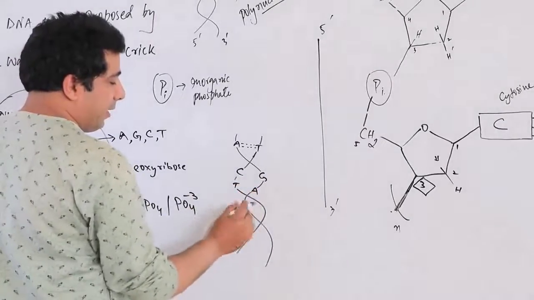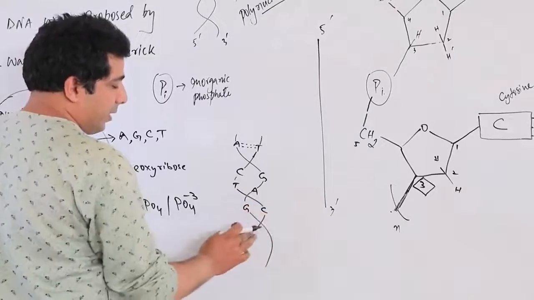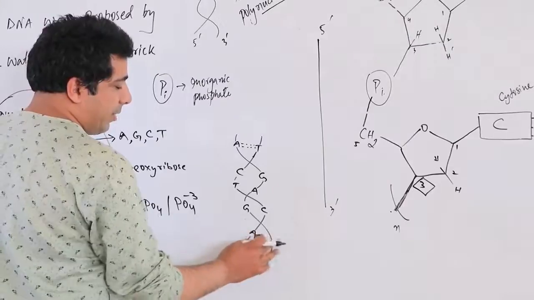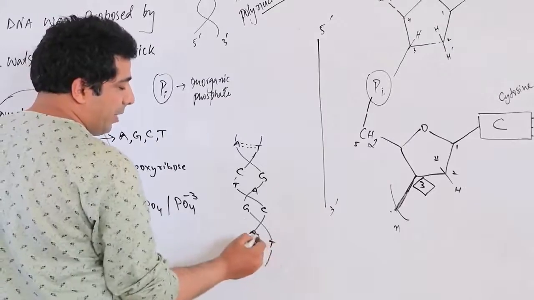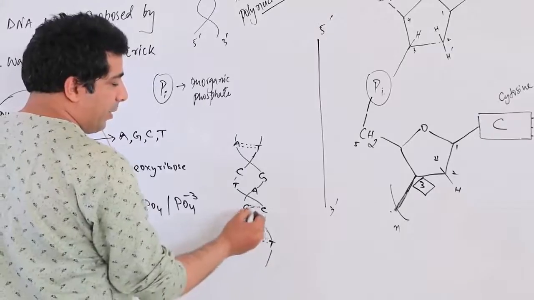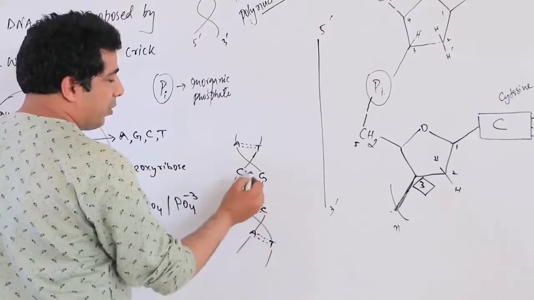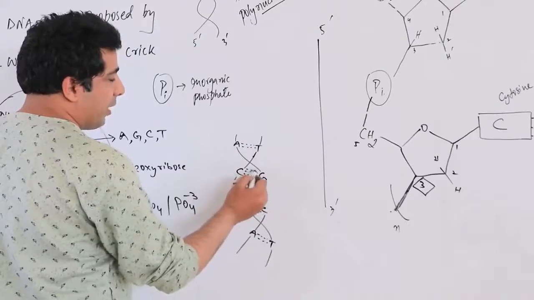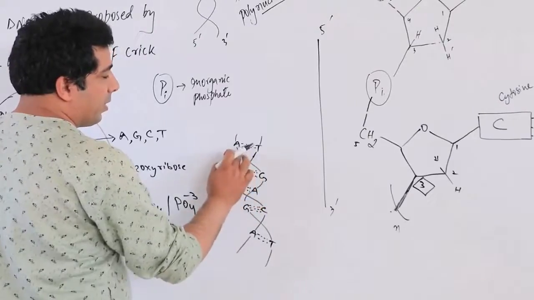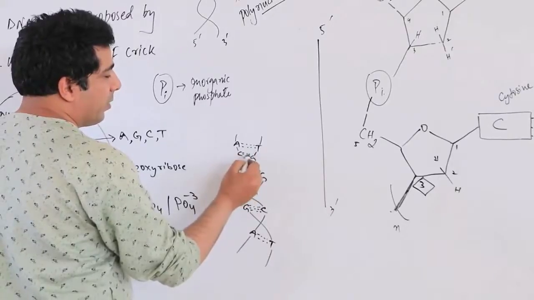If here is guanine, here will be cytosine. Thymine will always make 2 hydrogen bonds with adenine. Guanine and cytosine will make 3 hydrogen bonds.